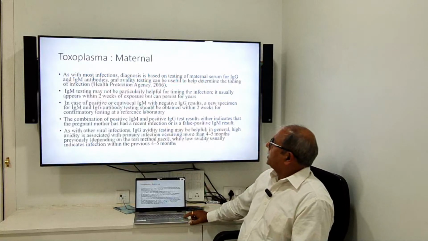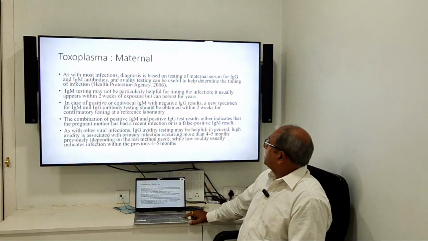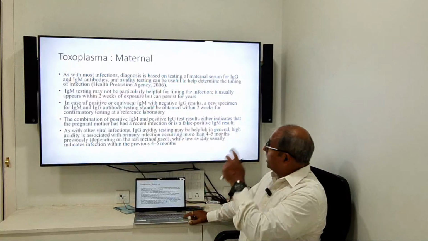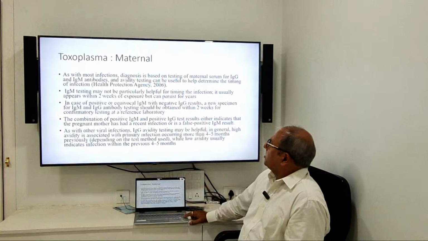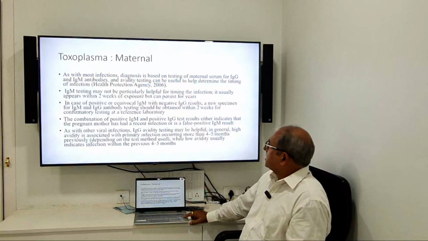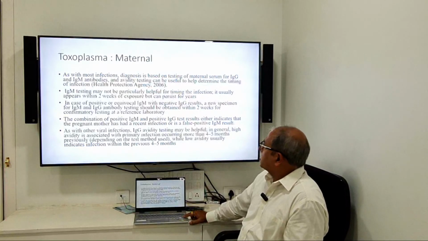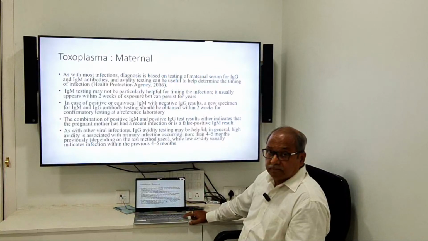Again, these are all details. As with the other infection diagnosis based on testing, maternal serum IgG, IgM and avidity testing can be useful. IgM testing may not be particularly helpful for timing of infection. It usually appears within 2 weeks of exposure but can persist for years.